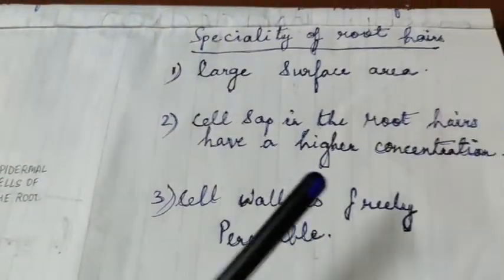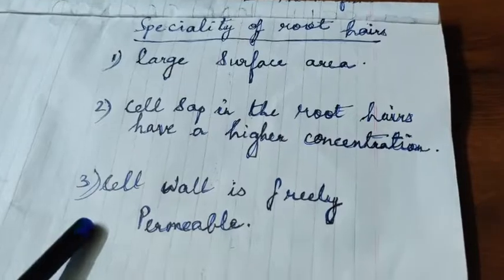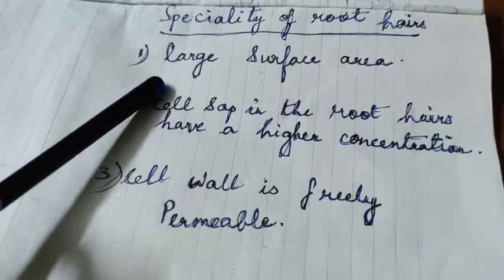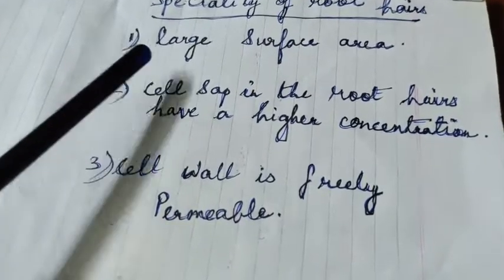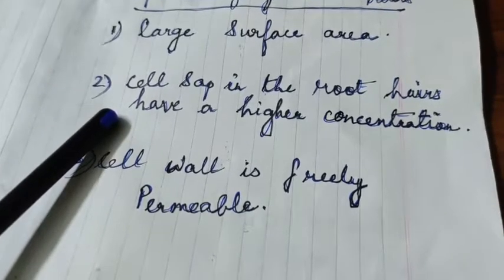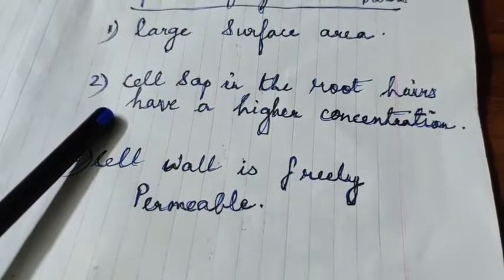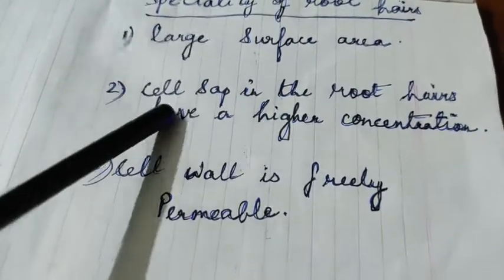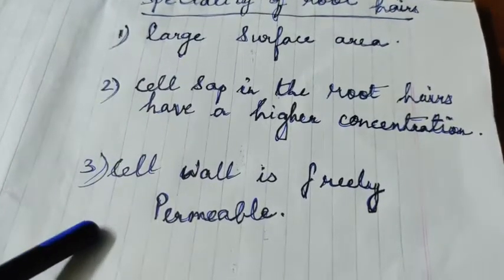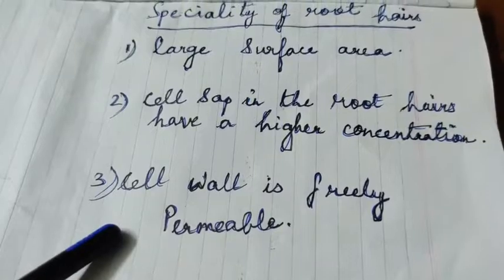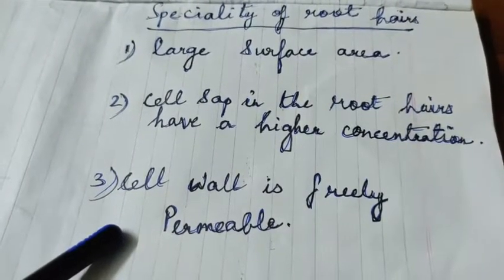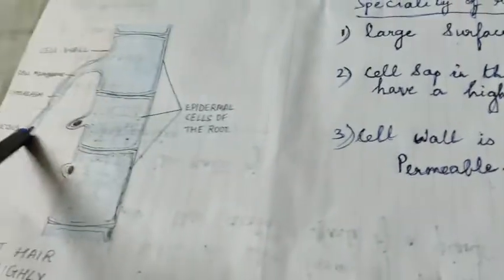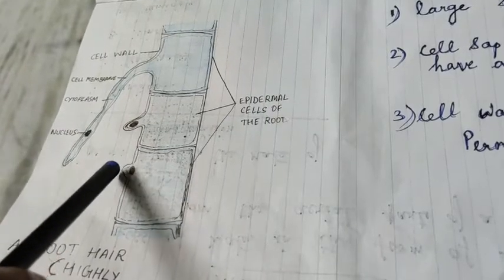The root hair is well suited for absorbing water from the soil in three ways. The first one is that it provides a large surface area. That is, the more the surface area, the more the absorption. Second, the cell sap in the root hairs has a higher concentration than the surrounding soil water, because the solute is more. Third, the cell wall is freely permeable. That is, it permits different types of substances to enter and come out. But the cell membrane which is present allows only certain substances to pass through it.